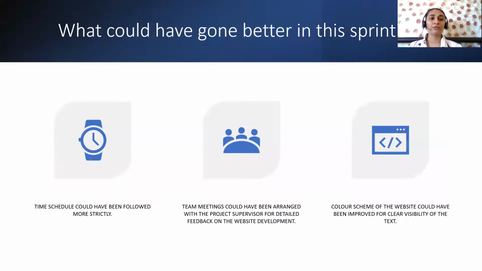The next is what could have gone better in this sprint. The time schedule could have been followed more strictly, and team meetings could have been arranged with the project supervisor for detailed feedback on the website development, and the color scheme of the website could have been improved for clear visibility of the text.